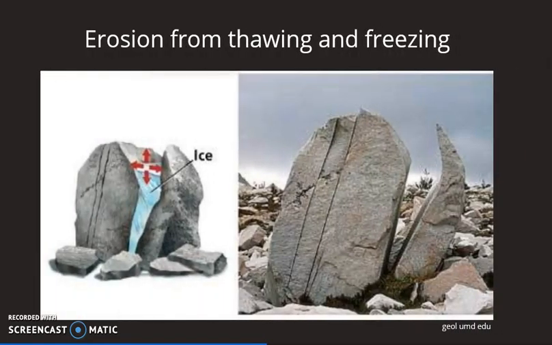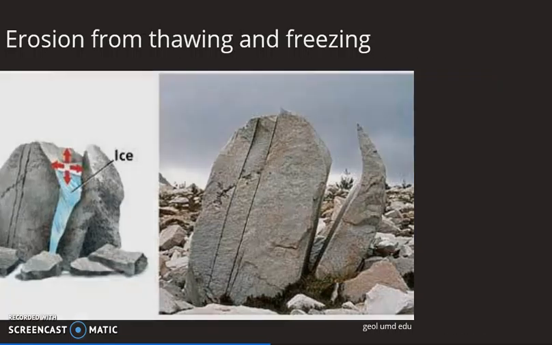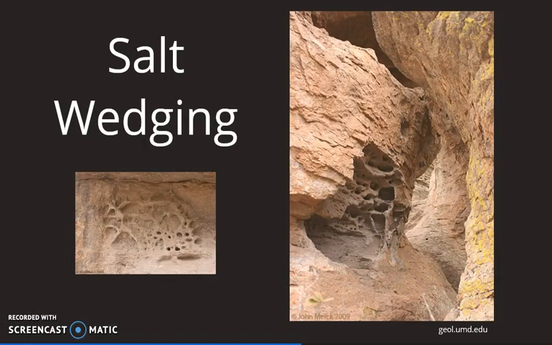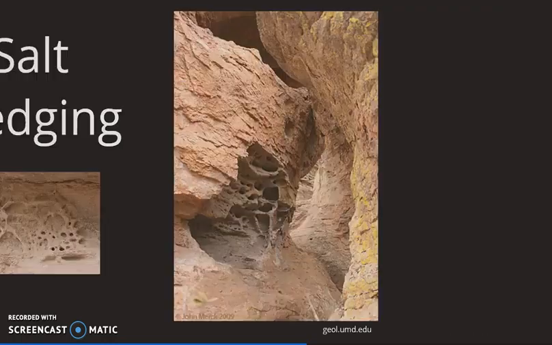The most common cause for mechanical erosion comes about from the thawing and freezing of water within a rock. Water expands as it freezes, creating holes and cracks in the rocks. Salt wedging is another type of mechanical erosion. This happens when water carries salt throughout rocks. As the water evaporates, the salt deposits are left. As they build up, the salt concentrations have the ability to split and weaken rocks.